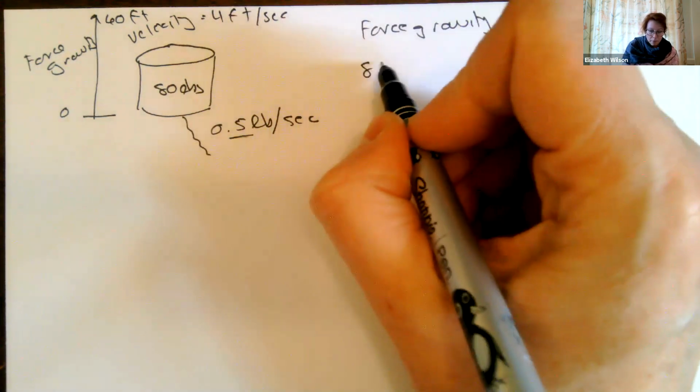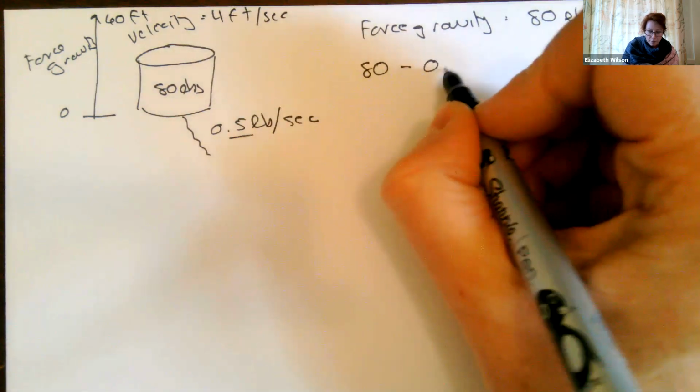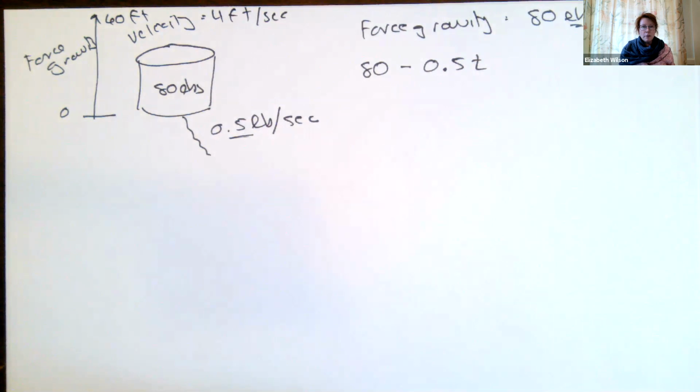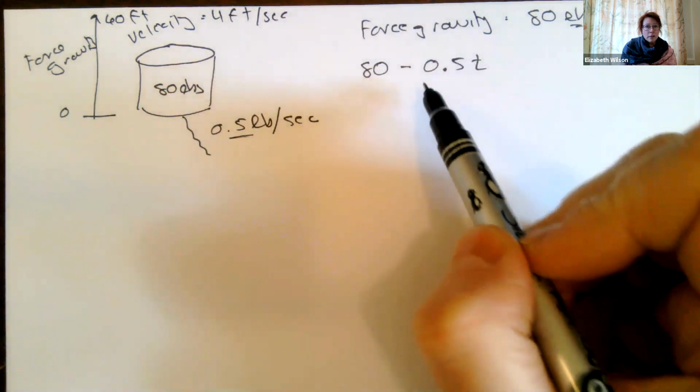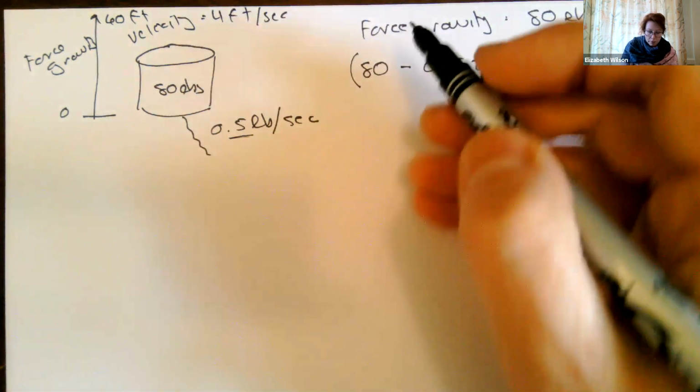So we've got 80 minus, this is 0.5 pounds per second. So if I go 0.5 times the seconds, that'll tell me as of this point in time how many pounds we have lost, right? So 80 minus that is going to tell us what our current weight is. So this is our current weight. So this is our force.